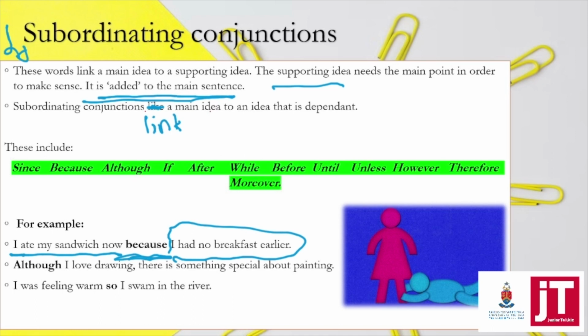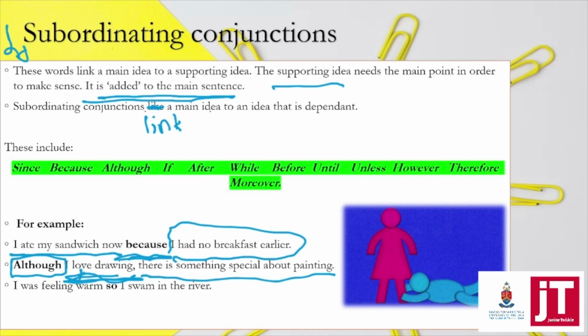Okay, I would say that the main sentence here is there is something special about painting. Although I love drawing, so even though I do love drawing, there's something special about painting. Often the subordinating conjunction goes right before the sentence that is less important. Not always, but very often. So here we've got the subordinating conjunction. Do you see how I love drawing sort of does fall away and become the supporting idea?